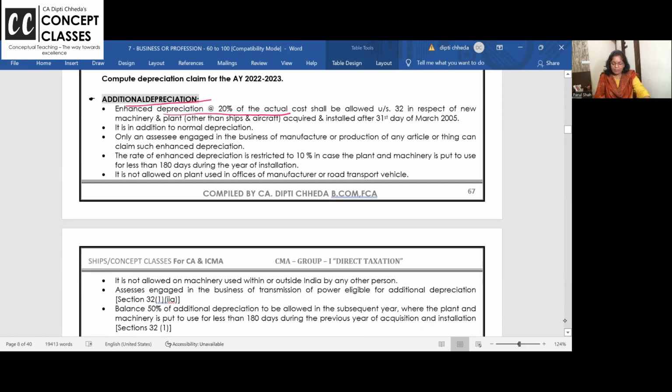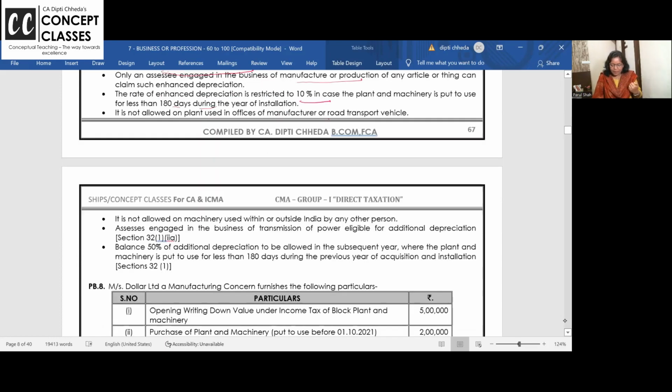Extra over and above the normal depreciation. Ships and aircrafts are not allowed, any manufacturing unit. And if this asset is used for less than 180 days, then halve the additional depreciation too. Instead of 20%, take it as 10%. Okay? Right. And it should be a new plant and machinery. It should not be second hand, otherwise it's not allowed.